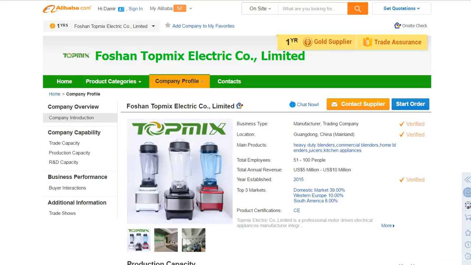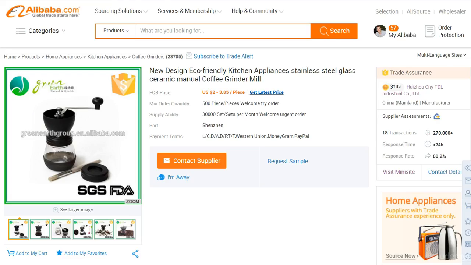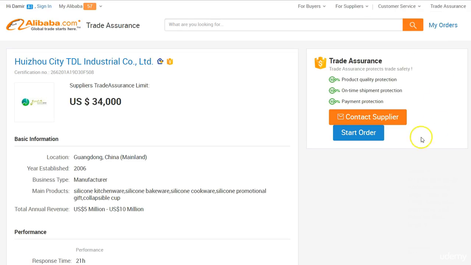Now, for offline orders, you should ask the supplier to draft a Trade Assurance contract, but what we're most interested in is Trade Assurance for online orders. So once you have negotiated and defined everything with a supplier, you need to start the order. You can do so through the supplier's mini site on Alibaba by clicking on the Start Order button, or you can go to the product listing page, click on Trade Assurance over here, and then on this page you need to click on the Start Order button.